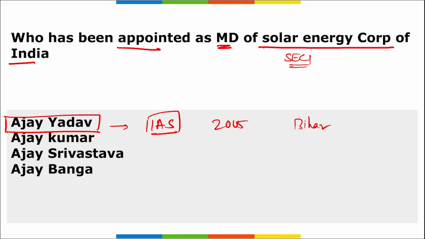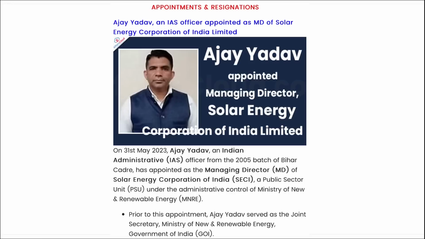And now he has been appointed as the Managing Director of the Solar Energy Corporation of India. Correct? Prior to his appointment, Ajay Yadav served as the Joint Secretary under the Ministry of New and Renewable Energy of the Government of India.